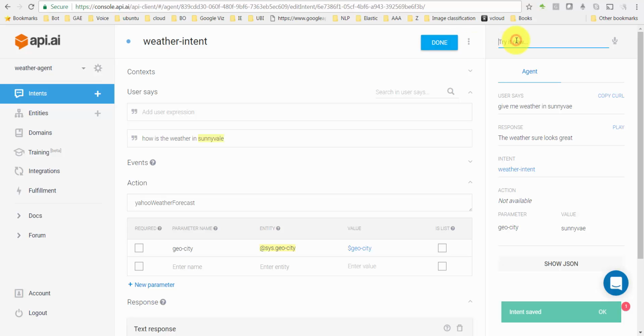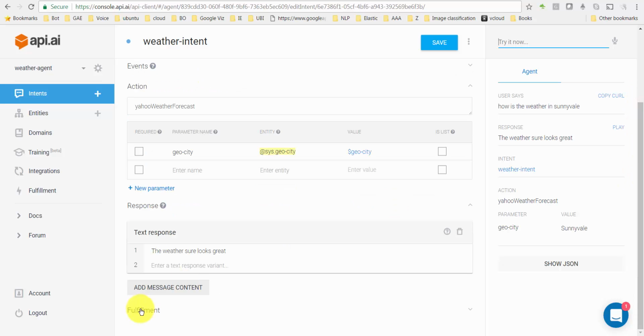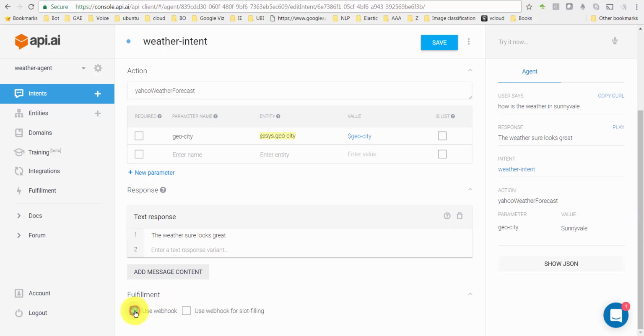And now we're going to ask here, how is the weather in Sunnyvale? And well, it actually said the weather sure looks great. It did not give me the weather. What happened? One other step that I missed. I need to go down to fulfillment here and say use webhook and save.